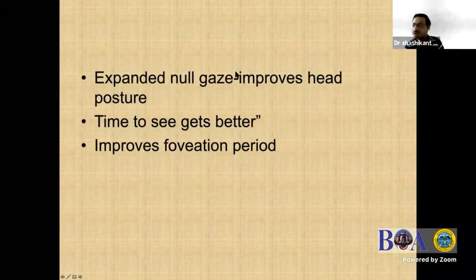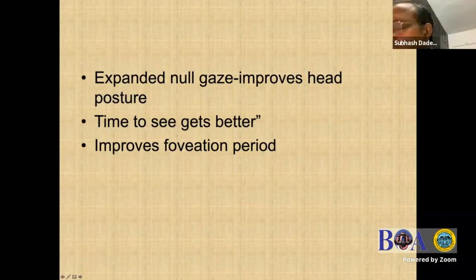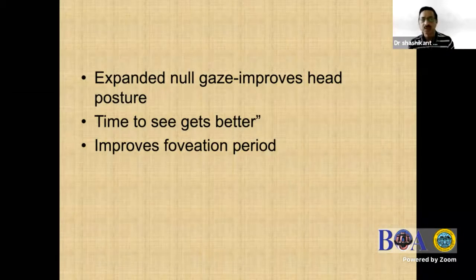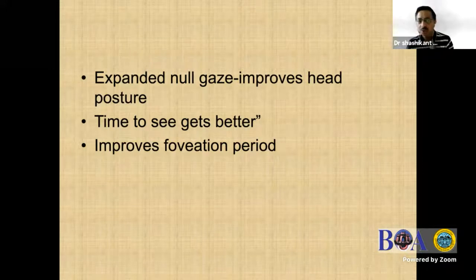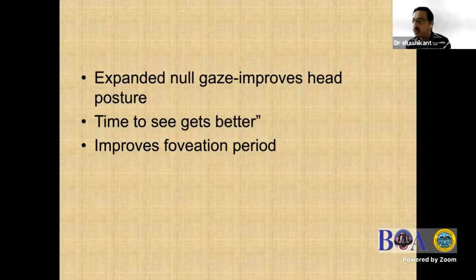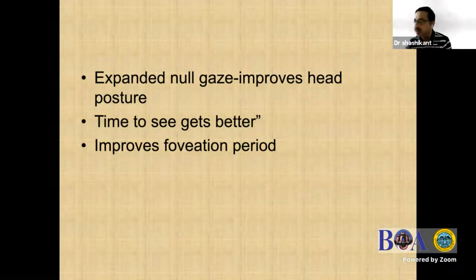So when we do the surgery for this patient, what exactly are you doing? Expanded null gaze. So you're improving the null gaze. You're not improving the vision. Subjective vision will remain the same. You're improving the time to see, so you improve his contrast. You improve his gaze-dependent visual acuity and other parameters of visual acuity. So the vision might remain the same when you check it, but his other parameters improve.